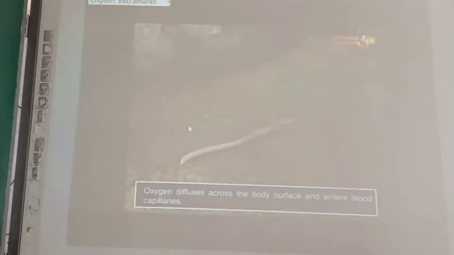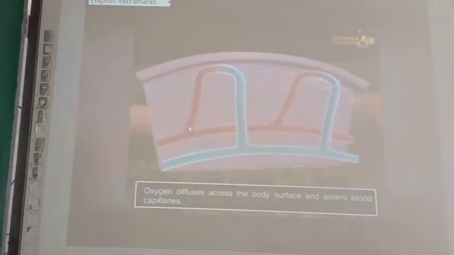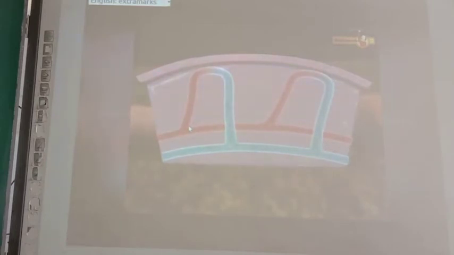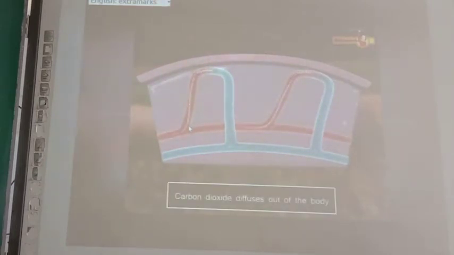To facilitate cutaneous respiration, the skin of the earthworm is moist and slimy due to the secretion of mucus. During breathing, oxygen diffuses across the body surface and enters blood capillaries that lie just below the skin. Blood carries the oxygen to the body cells. There, in return, it picks up carbon dioxide and transports it to the skin capillaries, from where it diffuses out of the body.